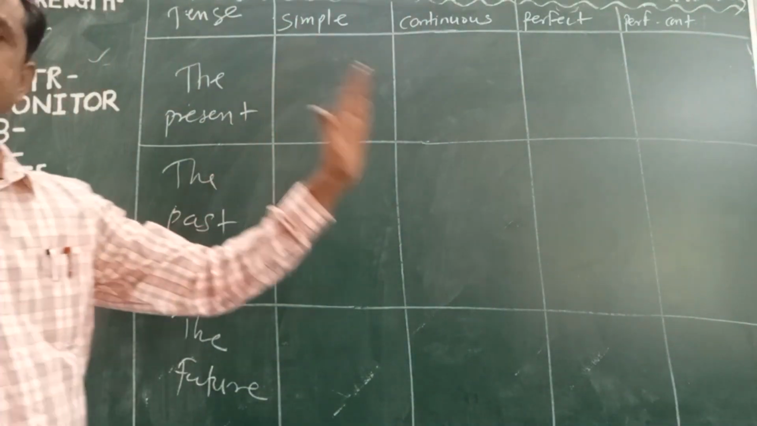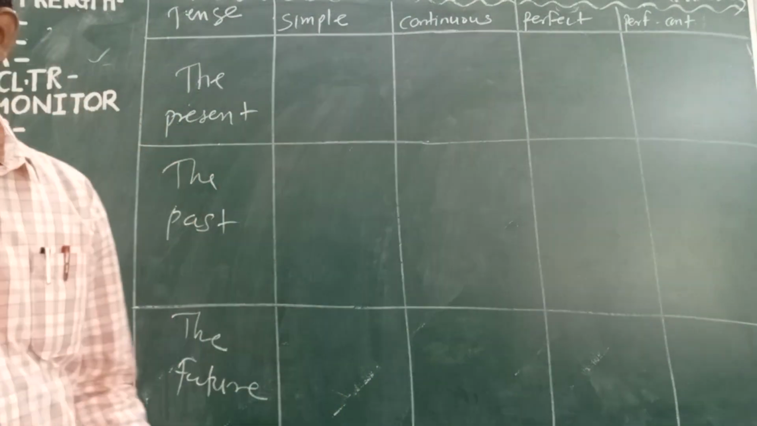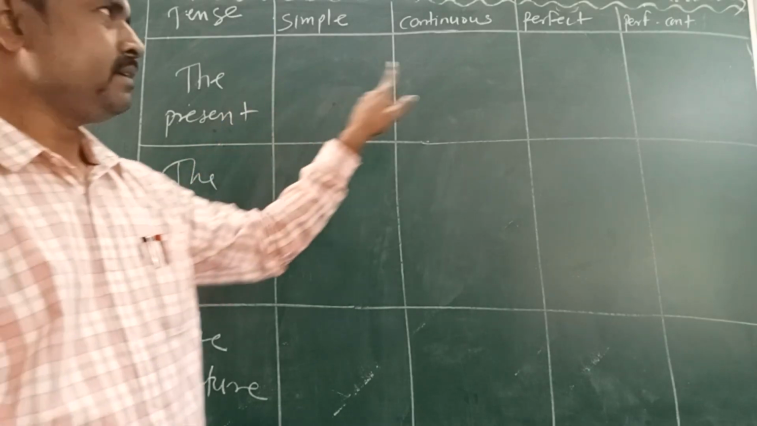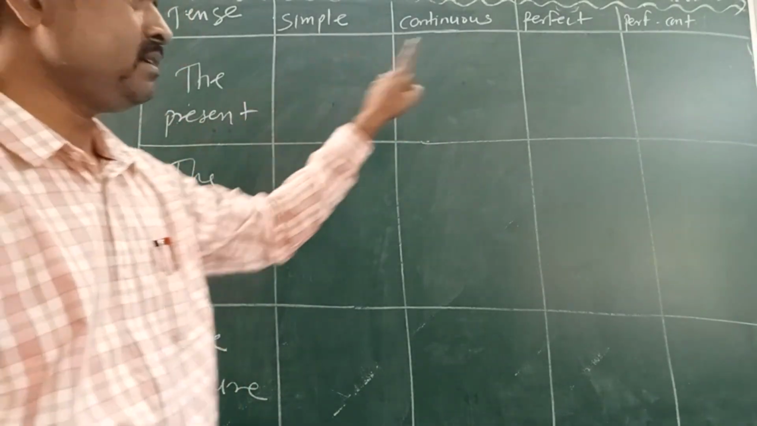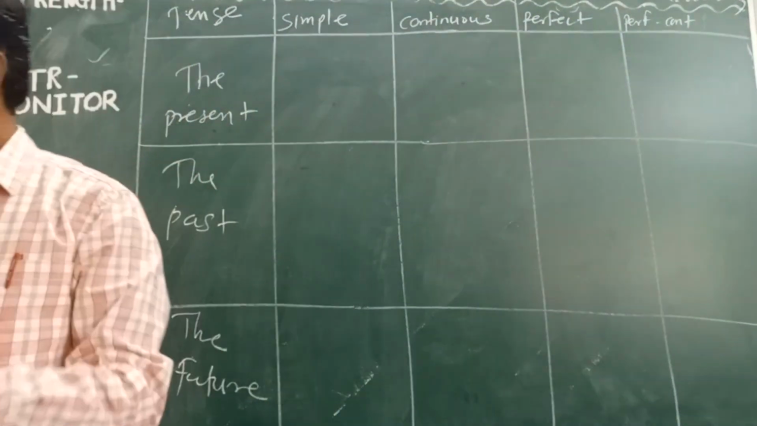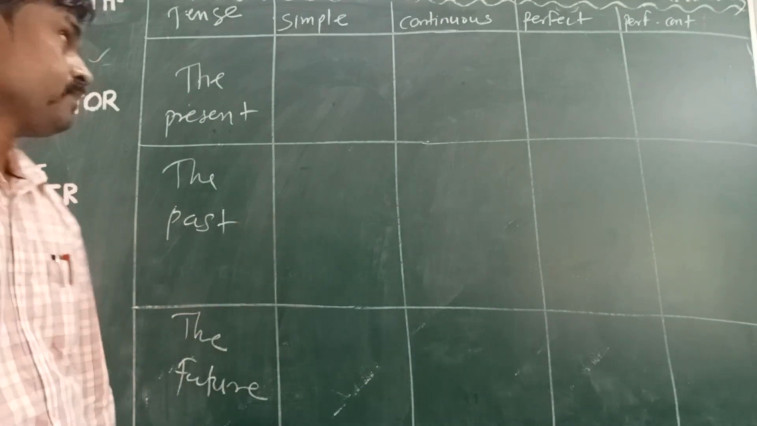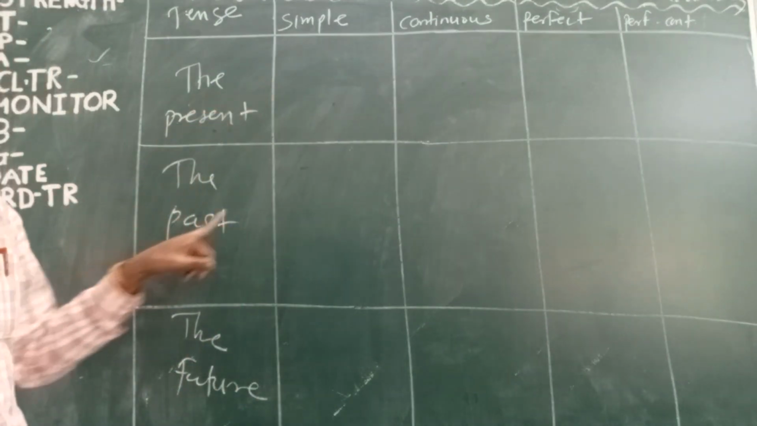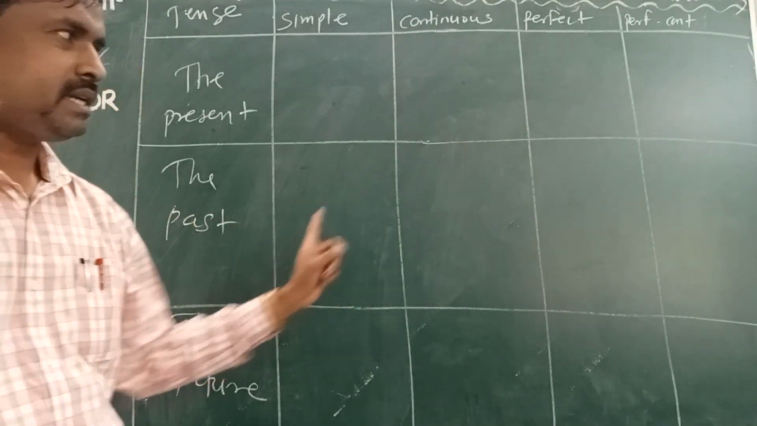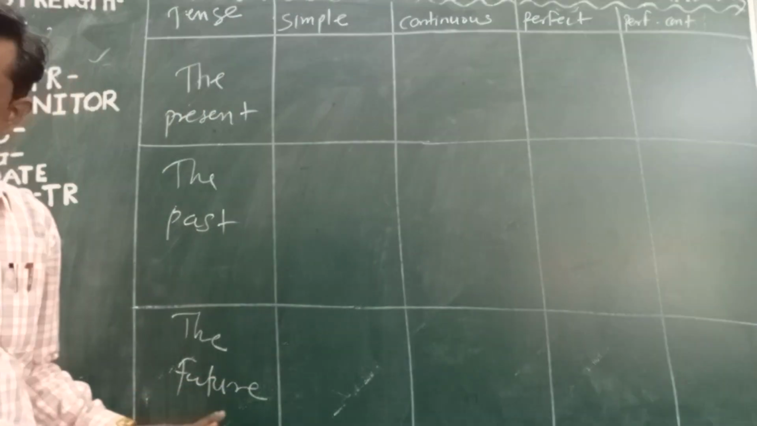So now how to read this table? This is very important. Look at the board here. Present simple, present continuous, present perfect, present perfect continuous. When you are writing this table, you must know how to read the table. Likewise, past simple, past continuous, past perfect, past perfect continuous. The same here in future.